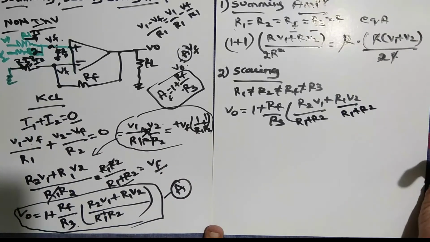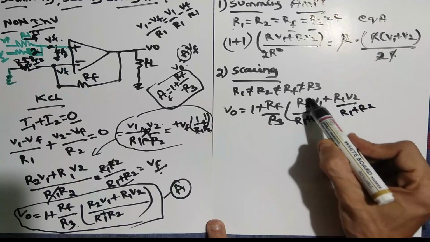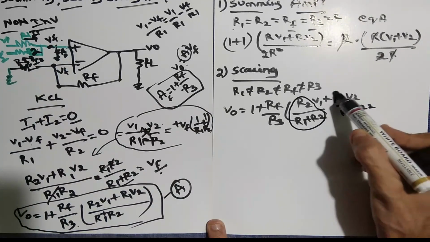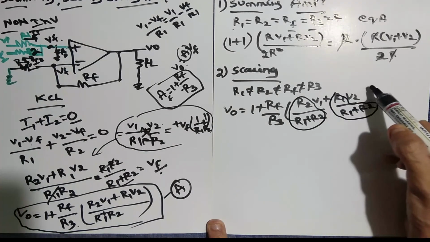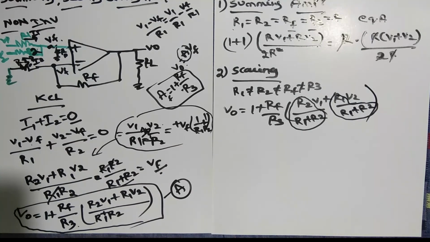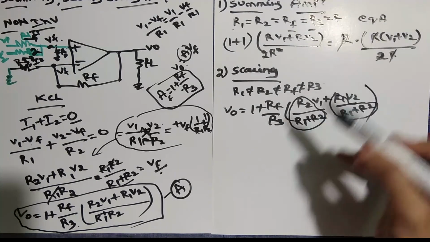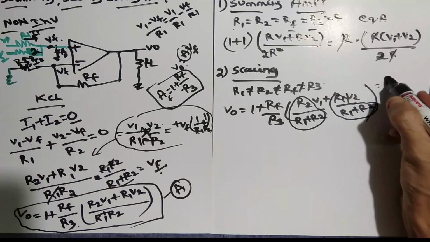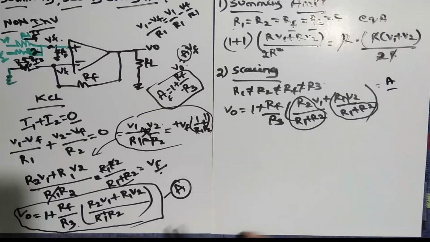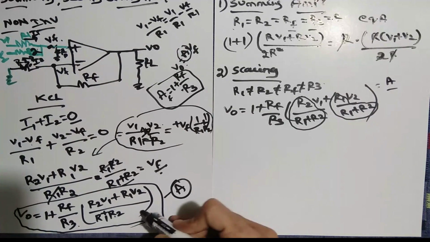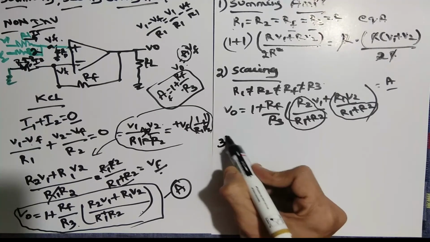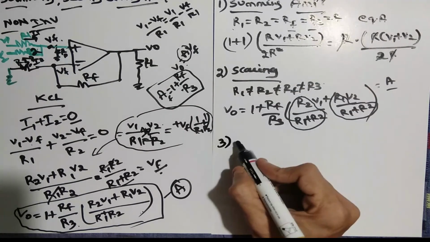So this portion we are calling the scaling part here also. These are scaling parts. So scaling is nothing but not equal, and it is actually equal to the A equation and nothing different. I simply isolated that. You can directly write the same equation also. Next, go for the third. Our aim is to make an average circuit.